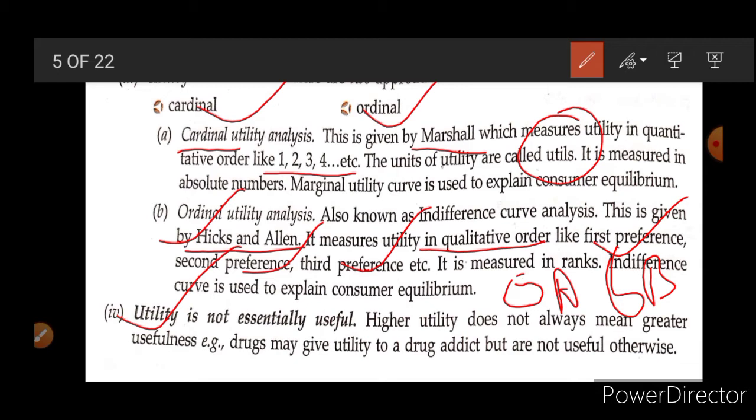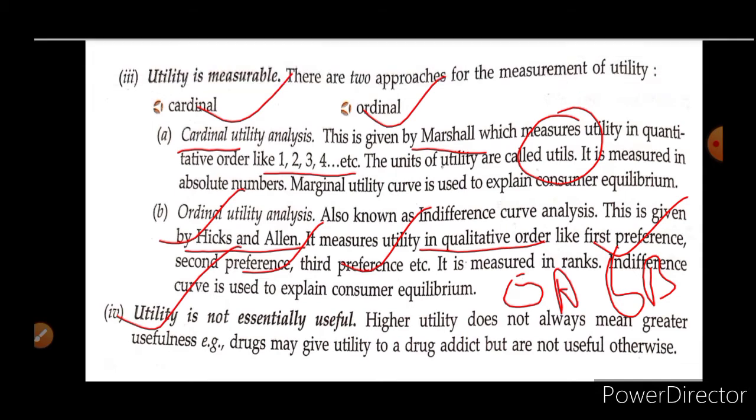Same way gambling, if a person is addicted to gambling, he enjoys it and gets maximum satisfaction, but it is not good for him, for his family and for the society. So ultimately utility means just satisfaction. Why? Because every good and every service is able to fulfill a basic need, so this is the utility.